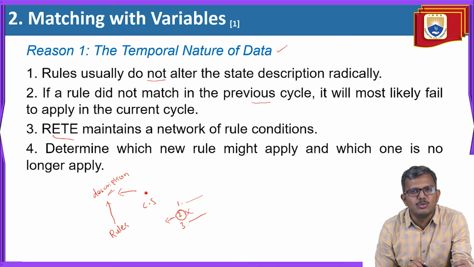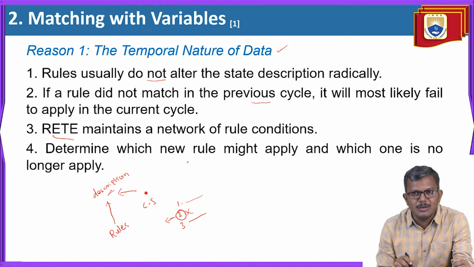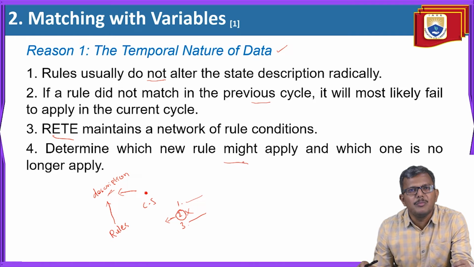RETE is going to maintain a network of such rules or a network of such conditions. It is also going to determine which new rule might apply and which one may not be applicable. Hence, we can say that it is some kind of filtering process. Filtering process means separating the applicable rules and the non-applicable rules, so that during the time of matching, our search process will become simple.